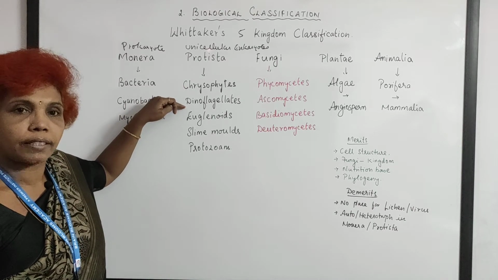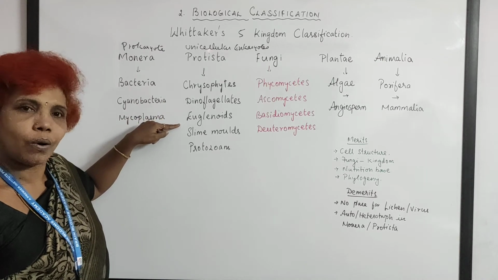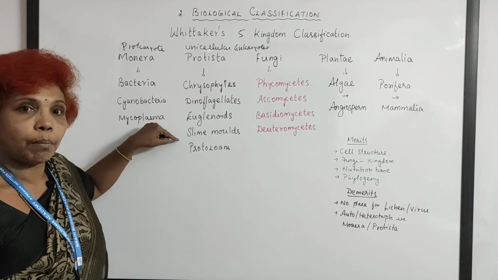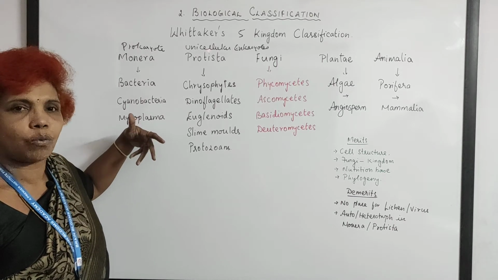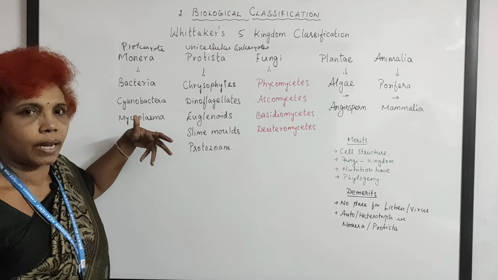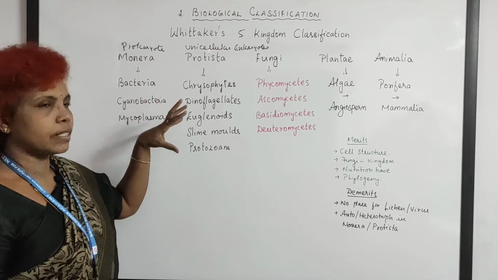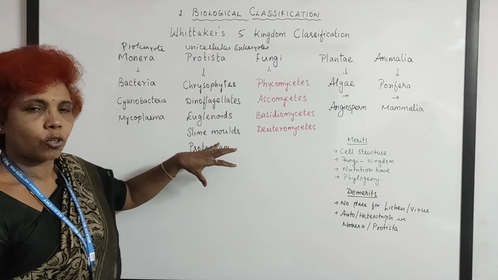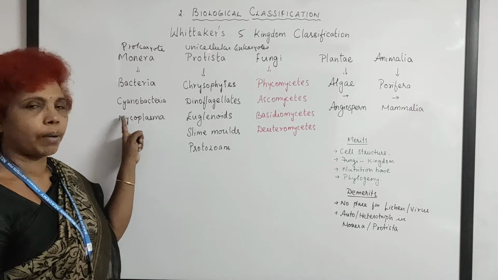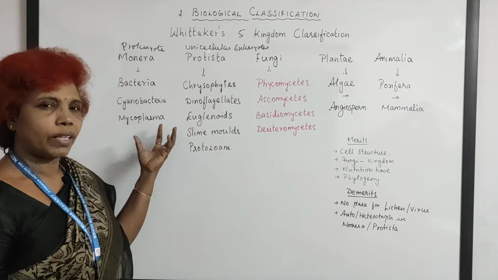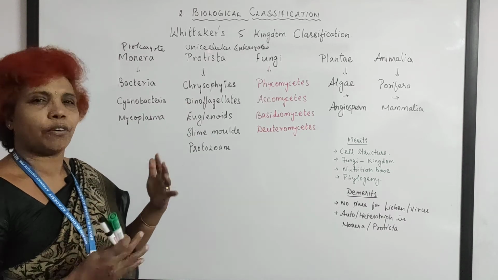Chrysophytes and dinoflagellates have got a cell wall. And euglenoids, there is no cell wall, only cell membrane. Here slime molds, there is no cell wall. And protozoan, there is no cell wall. It is an animalcule, so only the cell membrane. So in both categories, he placed the cell wall containing organisms and cell wall-less. There is no cell wall in Mycoplasma. So both have been placed in both the categories, number one. This is a kind of confusion.